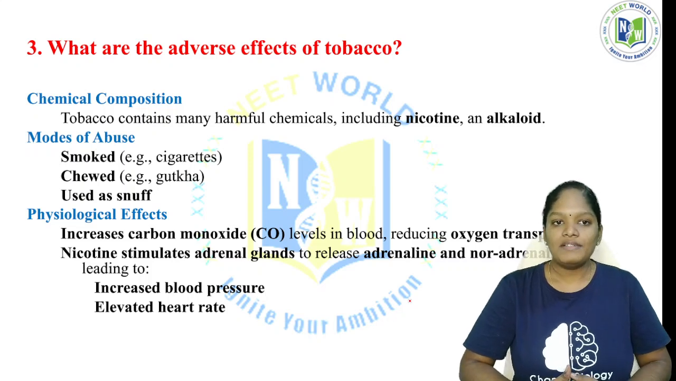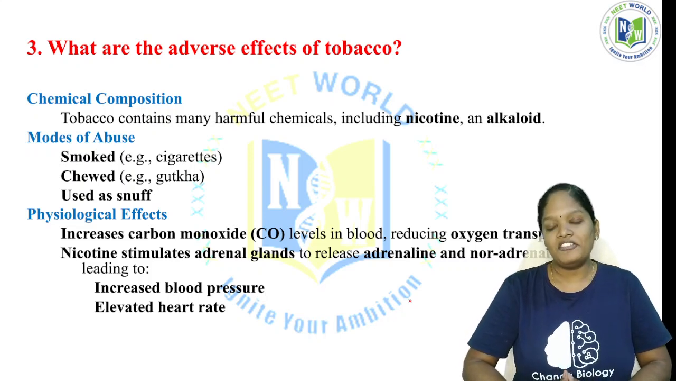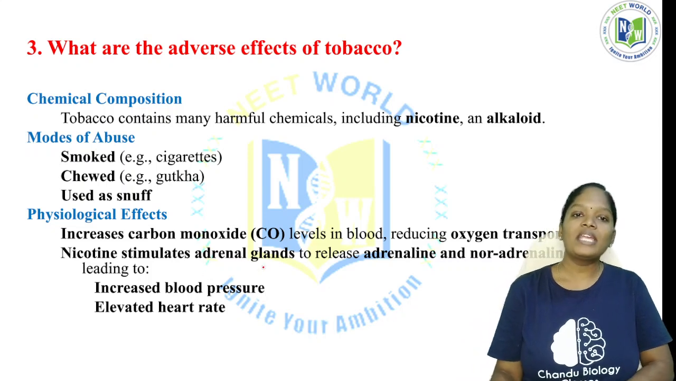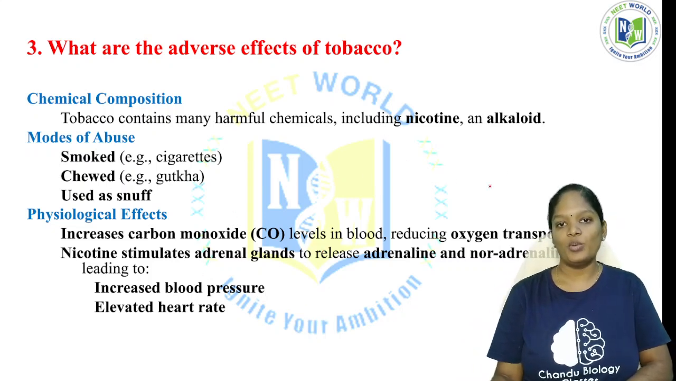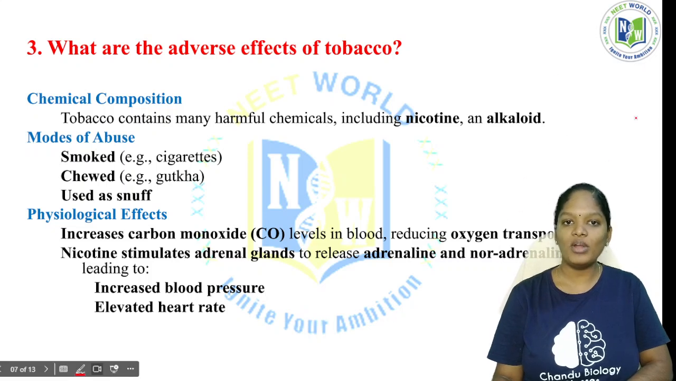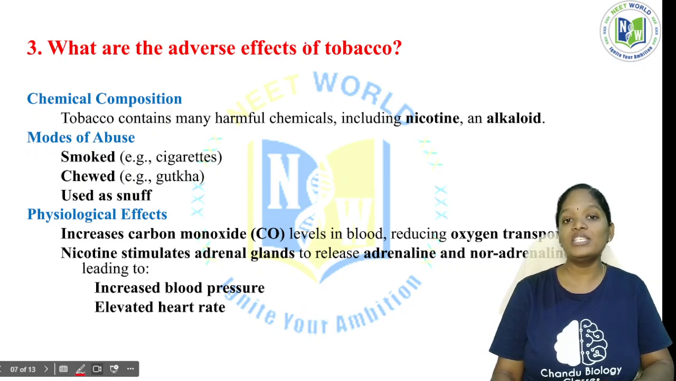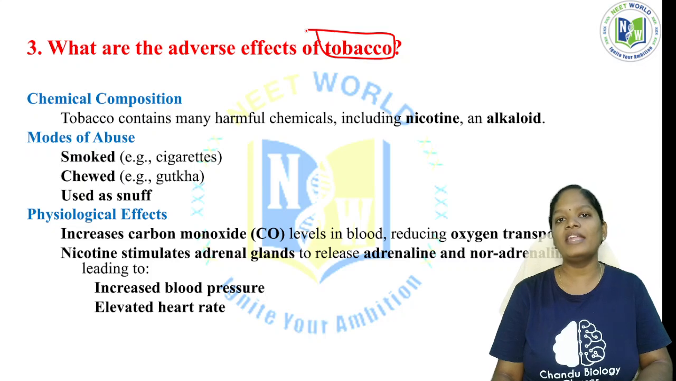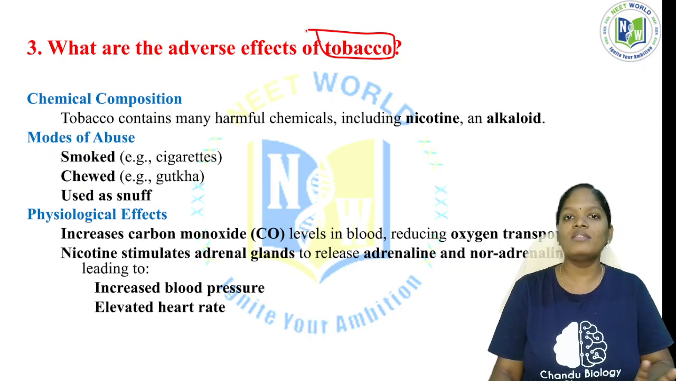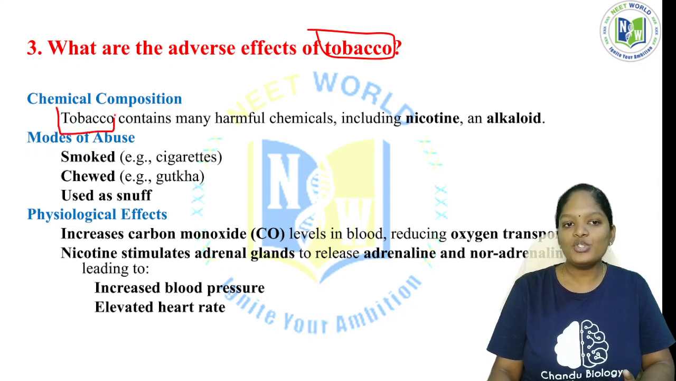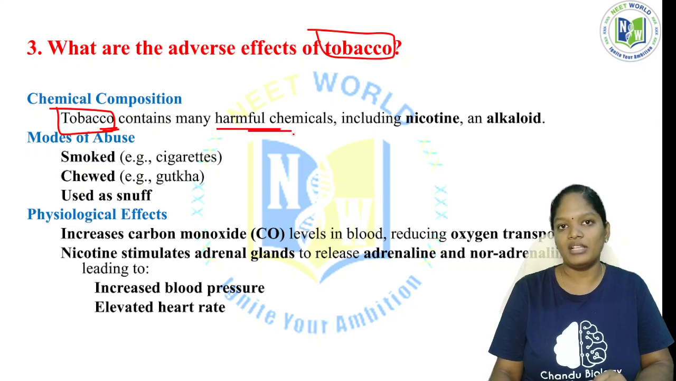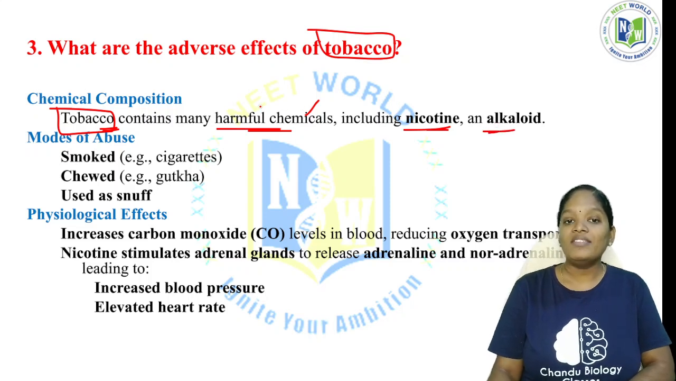Now the third important question will be, what are all the adverse effects of tobacco? First you should know what tobacco is and what its chemical composition is. Only then can we analyze whether this tobacco is giving a good effect or bad effect in human beings, or whoever is taking the tobacco. First you should know that the chemical composition of tobacco contains many harmful chemicals, including nicotine, an alkaloid. So they are harmful chemicals.